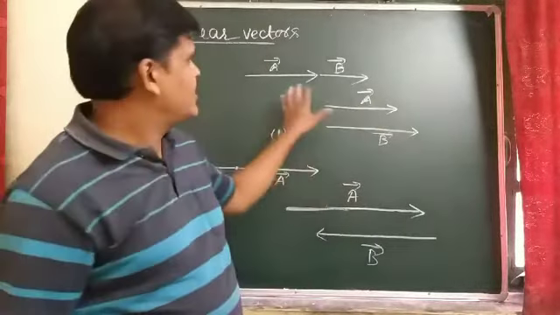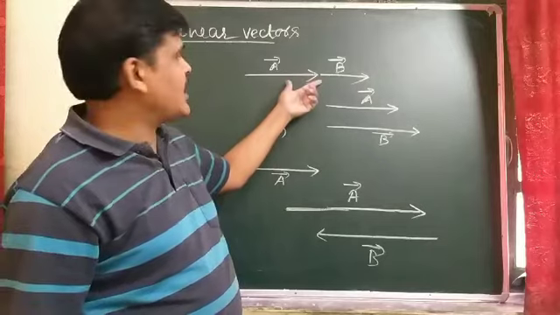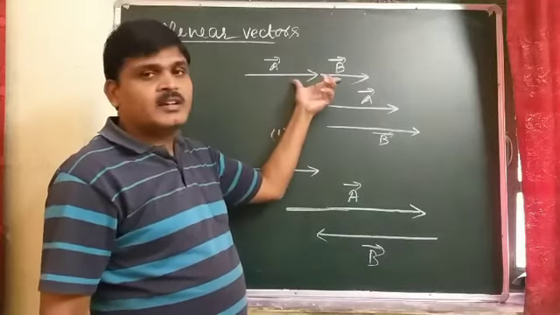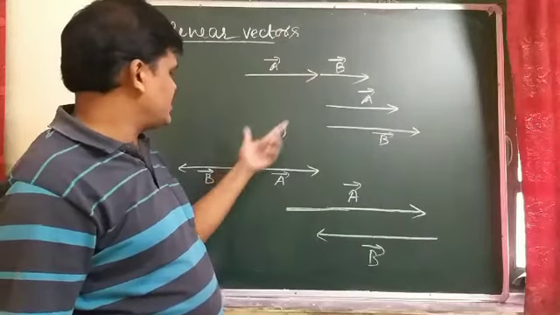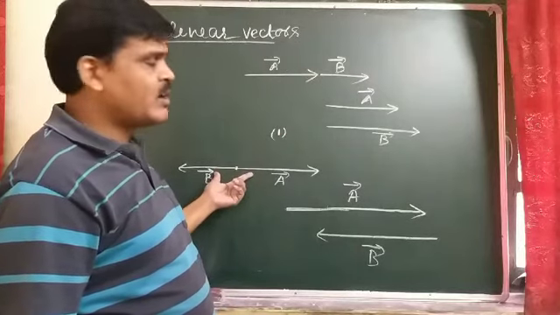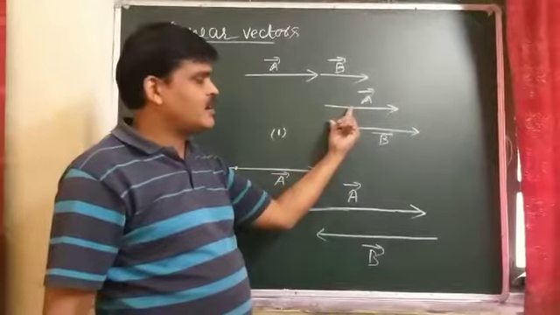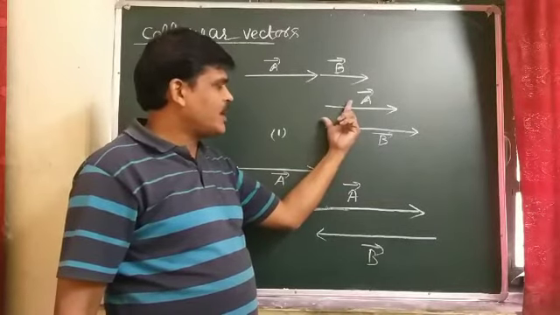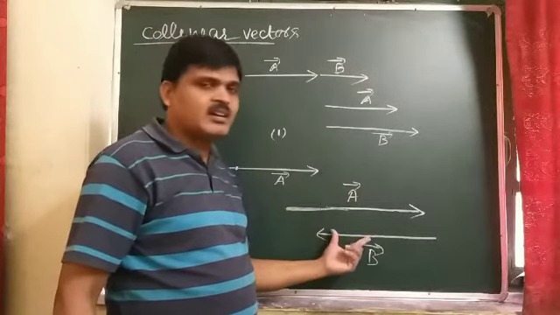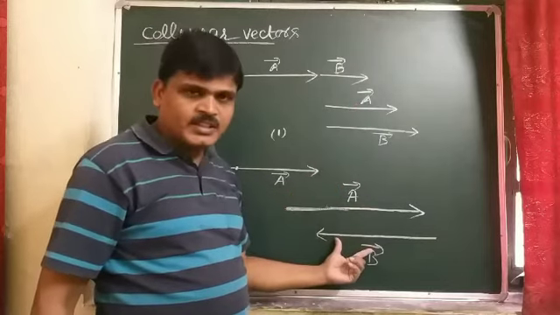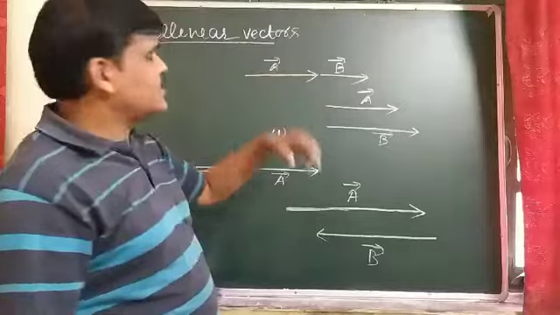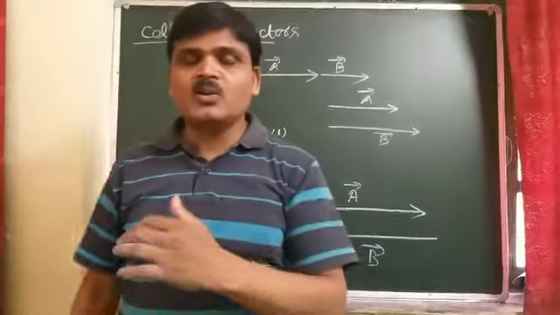Those vectors which either act along the same line, or act parallel to each other, such types of vectors are called collinear vectors.